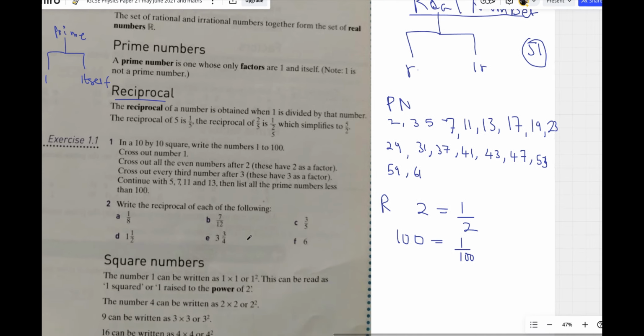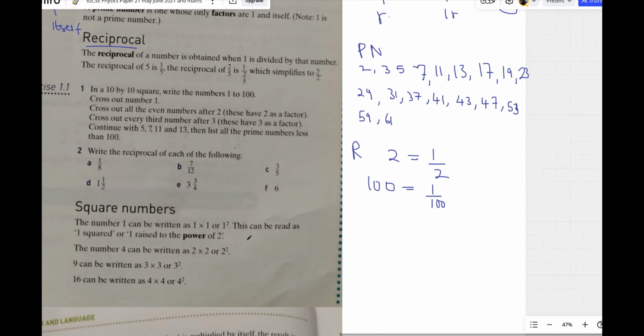The big deal is, what if they ask you for the reciprocal of a fraction? They give you 7 over 12 as a fraction and ask, what's the reciprocal of 7 over 12? So what do you do? You just say 1 over 7 over 12.